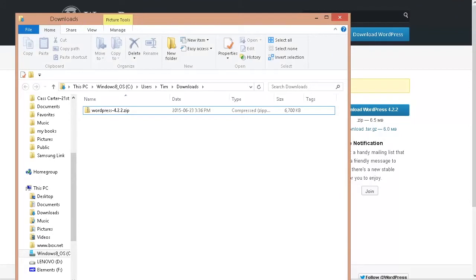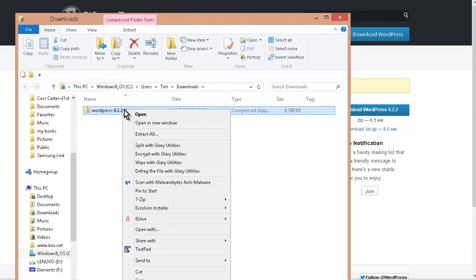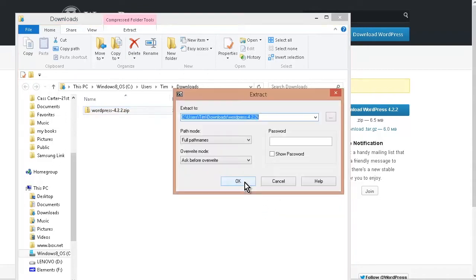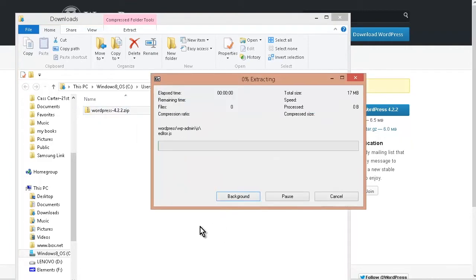Okay, and then what we want to do is unzip this. This is where all our WordPress files are contained. If you right click on this, you can just do an extract all through Windows. I also have something on here called 7-zip, which I like to use. If you want to use that, you can install it for free. Just search for it. I use it because it's the fastest unzip tool. Okay, so we'll let that unzip.